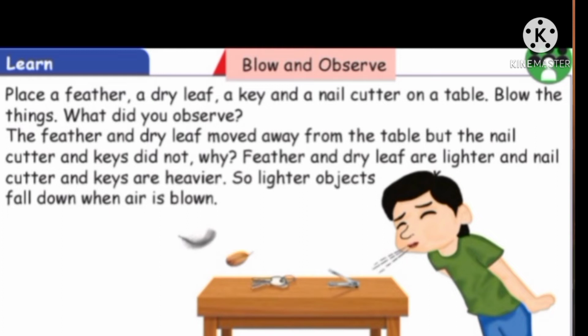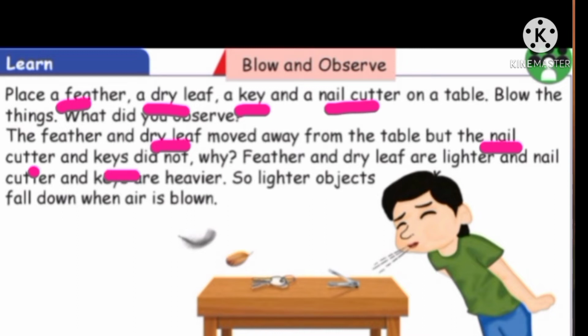Next, blow and observe. See, children, place a feather, a dry leaf, a key and a nail cutter on a table. Look at the table, children. Blow the things. What did you observe? The feather and dry leaf moved away from the table, but the nail cutter and keys did not.